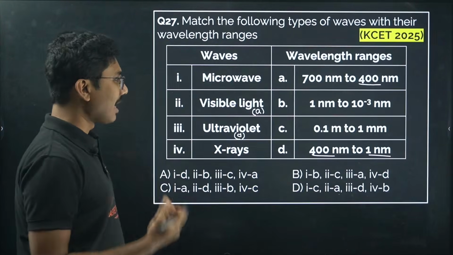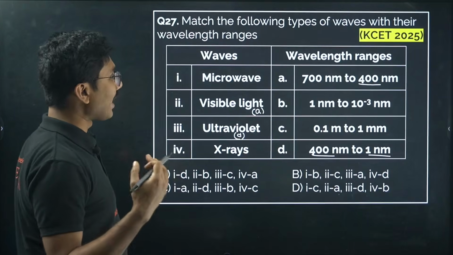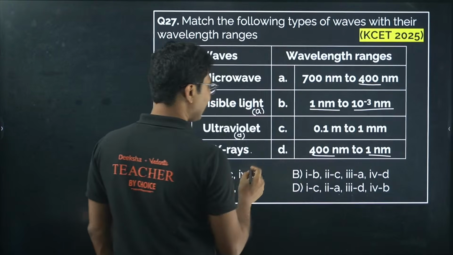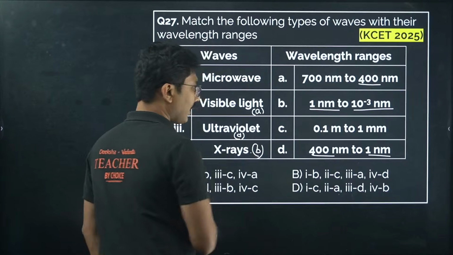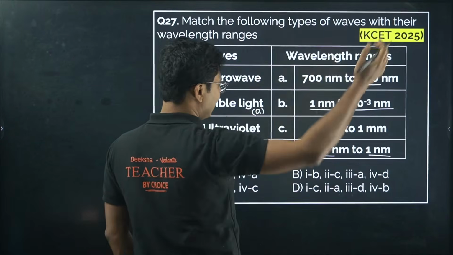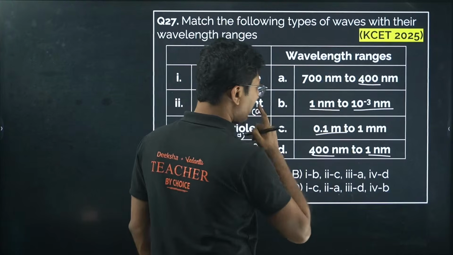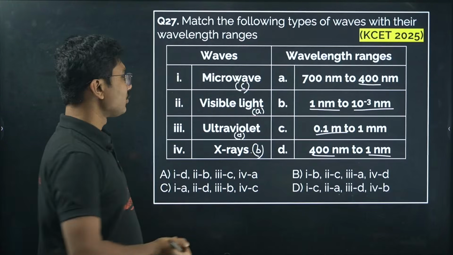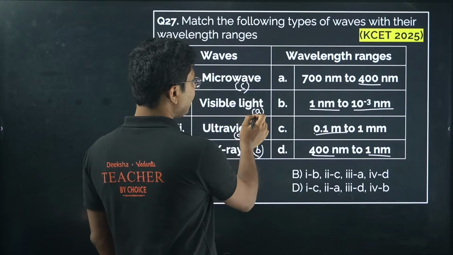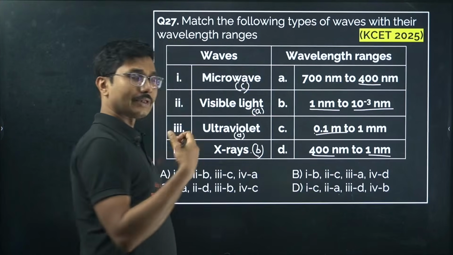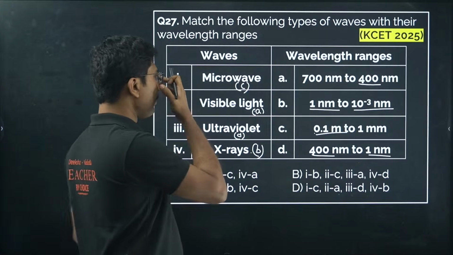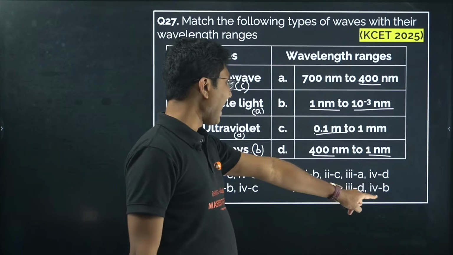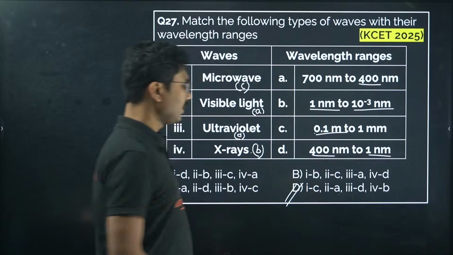Whereas X-ray starts where ultraviolet ends. So X-ray is basically 1 nanometer to 10 to the power of minus 3 nanometer. So X-ray is B. Microwave is after infrared ray, so this is 0.1 meter to 1 millimeter. So remember, microwave has higher wavelength than all of them. So microwave matches with C, then visible light, then ultraviolet, then X-ray. So this logic also you can use to answer. The correct matching is 1 with C, 2 with A, 3 with D, and 4 with B. So the correct match is option D.